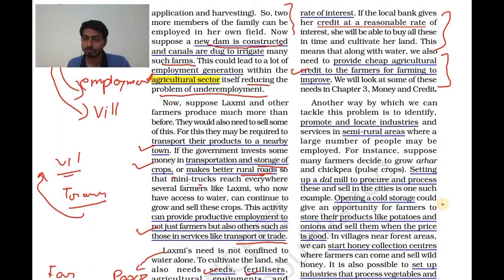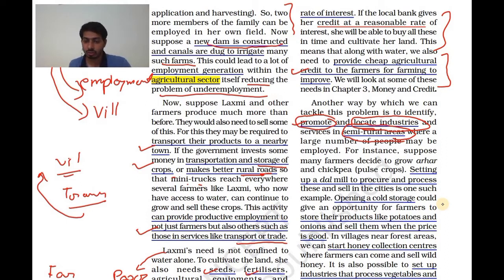Another way by which we can tackle this problem is to identify, promote and locate industries. So what is the other way? Promote and locate industries and services in semi-rural areas. In rural areas, the government can easily give licenses to whom? To industries and factories, so that they can start a factory. In a village, when one factory starts, what will happen? It will give employment to many people. The people who are living in that rural area or in that village will get employment.